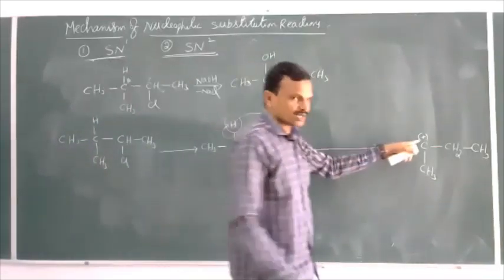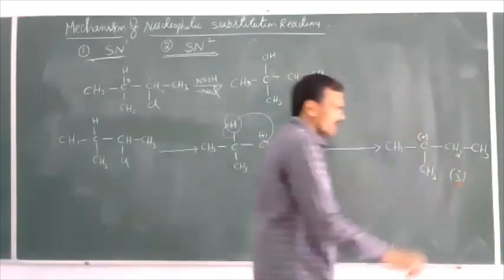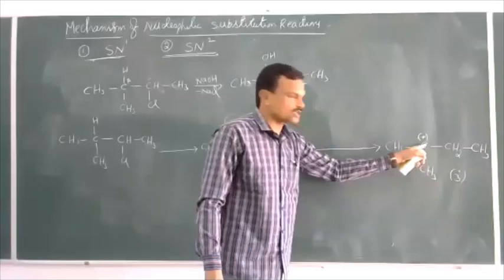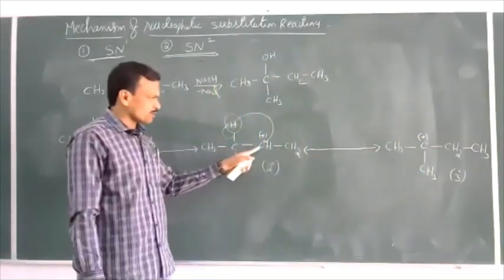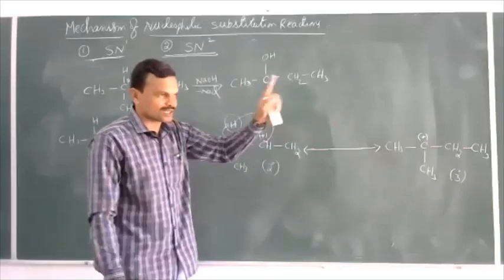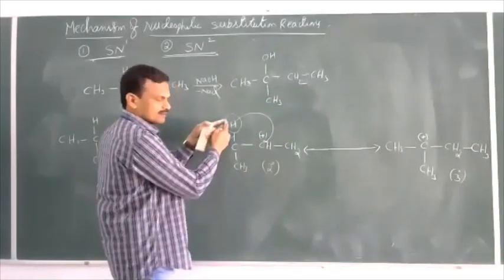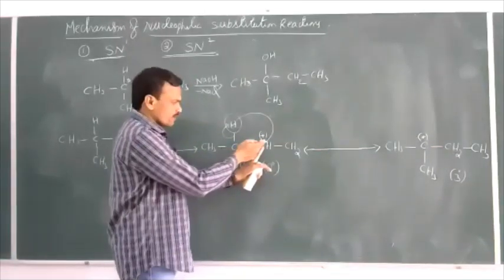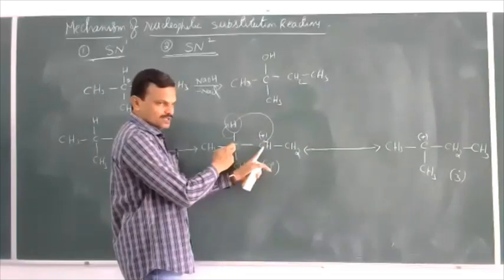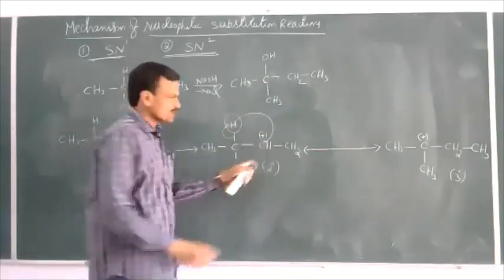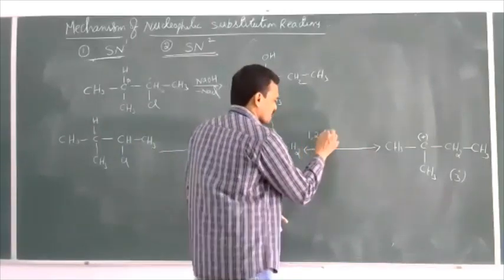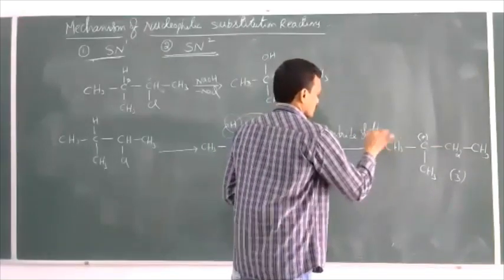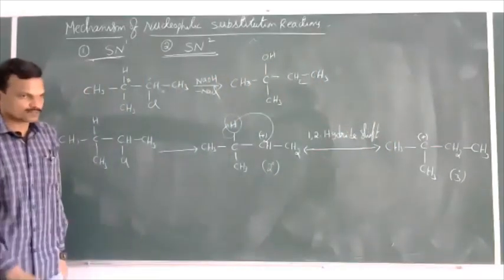Now, what is the nature of the carbocation? Tertiary. Now, the secondary carbocation rearranges to give a more stable tertiary carbocation. This secondary carbocation gives a tertiary carbocation by the transfer of a hydride ion. Let this be the first one, this the second one. So between first and second, between two adjacent carbon atoms, the hydride ion transfer takes place. So this is called a 1,2 hydride shift.